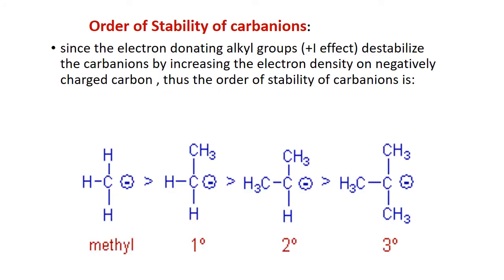Order of stability of carbanions is: primary carbanions are most stable and tertiary carbanions are least stable. And it is because the alkyl groups, due to the plus I effect, push electrons towards the negatively charged carbon and thus concentrate the negative field on it and destabilize it. So in the tertiary case there are three methyl groups, which destabilize the carbanion maximum.